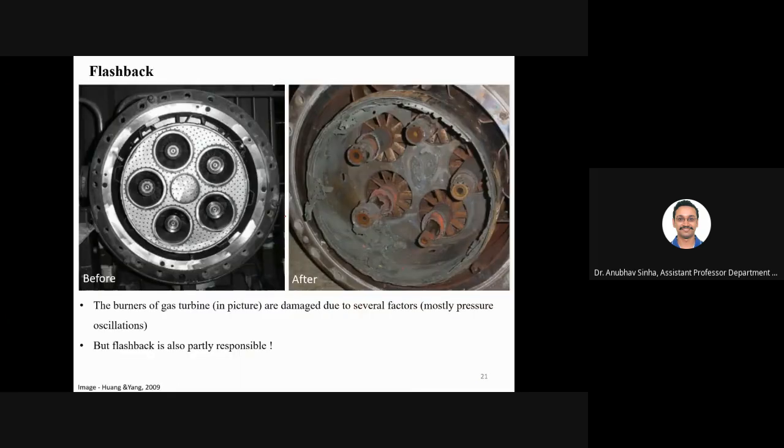Now, if you look at the effect of flashback, basically the fuel is burning where it is not supposed to burn. It will burn the rim of that burner. So this is what is happening here. These are images from a gas turbine engine. Now there are many factors involved. There is also something called thermoacoustic oscillations that we will not discuss. But flashback is also largely responsible for burning this. You see, these are before and after images. Because of flashback, everything is burnt here. This whole plate is gone. Can you see that? This plate with the dotted holes is not there in this picture.